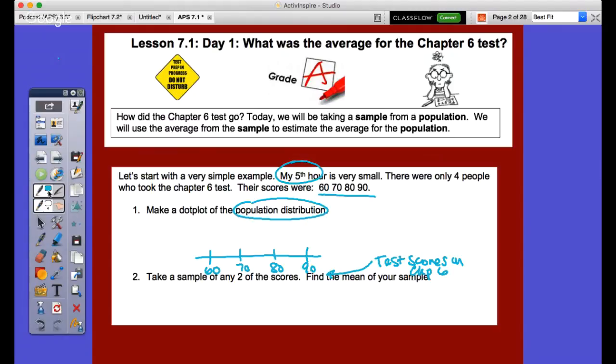Okay, so if I was to create this dot plot, we would have 60, 70, 80, and 90, right? And this would be the population because that's everyone that took the test in the context of just 5th period. Now, if we looked at all of AP statistics students on all of these chapters, that would be a little bit different, but there would be a dot on 60, 70, 80, and 90 there.